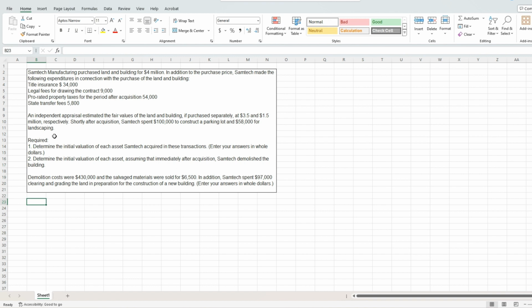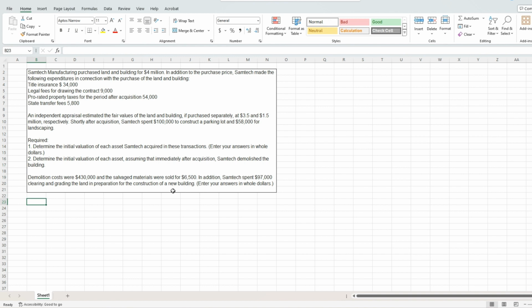Okay, so we've got two questions here. The first one's saying, determine the initial valuation of each asset Samtech acquired in these transactions. And the second one says, determine the initial valuation of each asset, assuming that immediately after acquisition, Samtech demolished the building. Demolition costs were $430K, and the salvaged materials were sold for $6.5K. In addition, Samtech spent $97,000 clearing and grading the land in preparation for the construction of a new building.